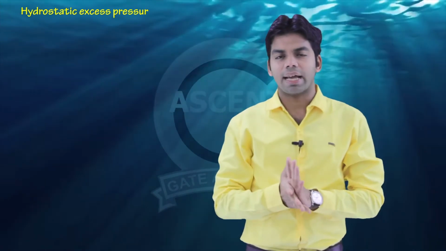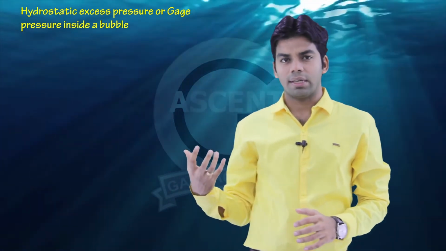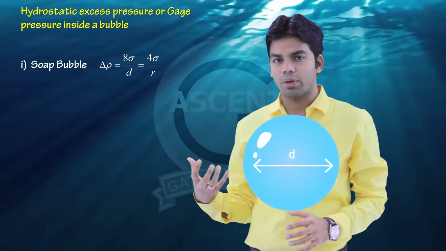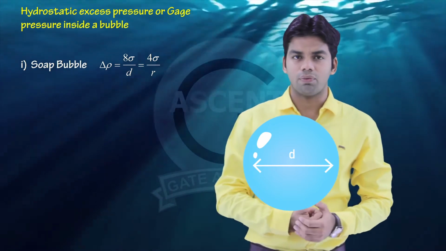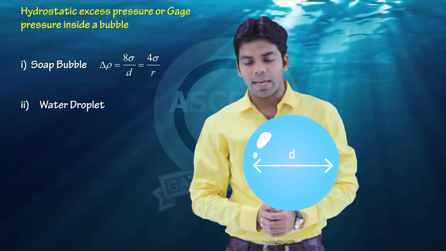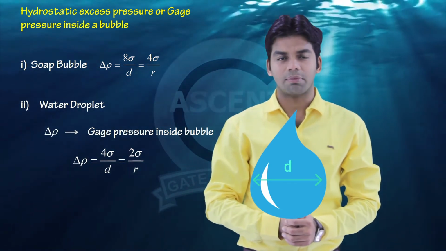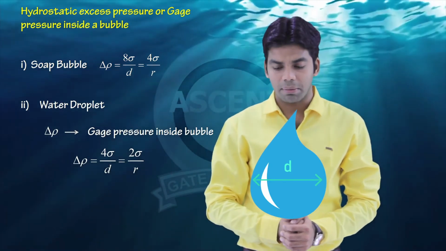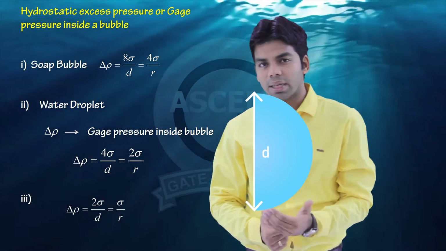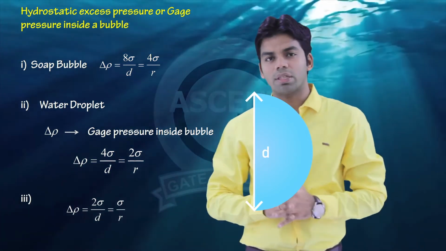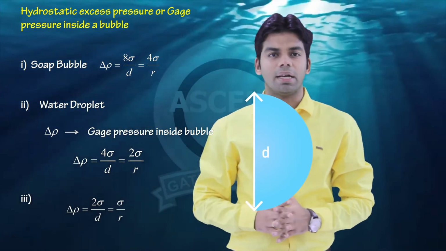Next is the hydrostatic excess pressure or the gauge pressure inside a bubble. Suppose we have any bubble, how much excess pressure is inside the bubble? Del P is equal to 8 sigma by D, or you can say 4 sigma by R. Now inside a water droplet, this del P is equal to 4 sigma by D, or you can say 2 sigma by R. For a hemispherical droplet, this del P will be equal to 2 sigma by D, or you can say sigma by R.